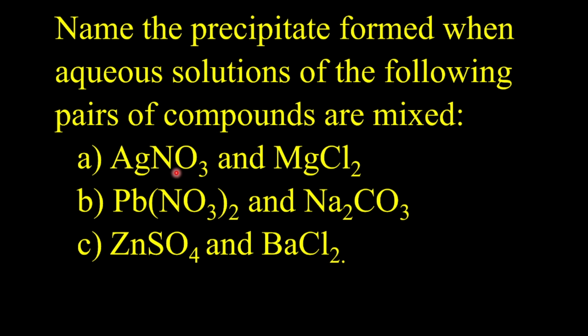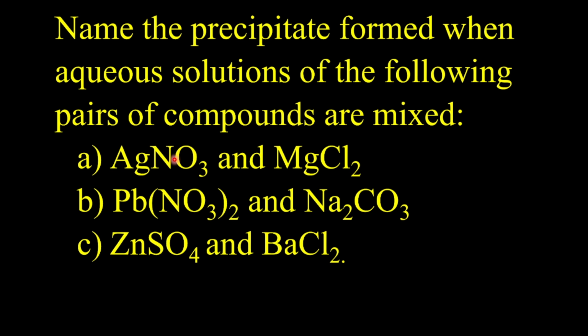Now let's pick them separately. Whenever you are given a question and they use the word name, it means that you have to write an equation for the two. That is AgNO3 plus MgCl2. But before that, let's see how we can easily determine whether what we have here is soluble or insoluble.